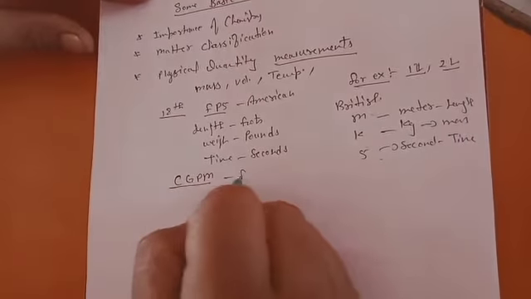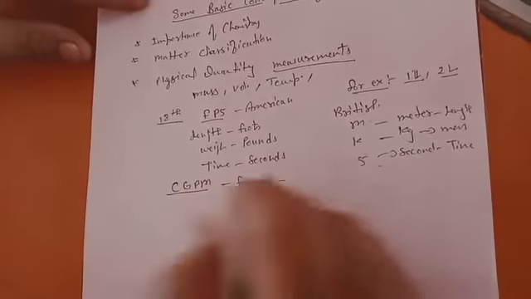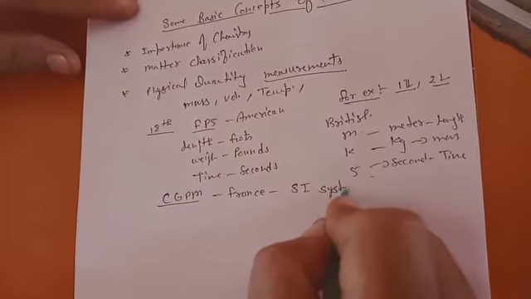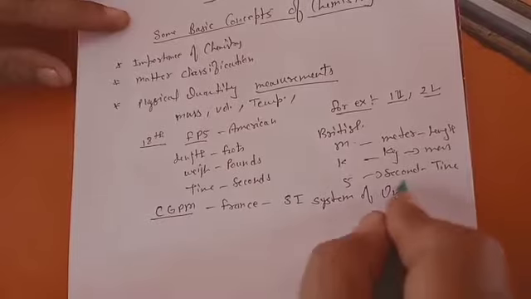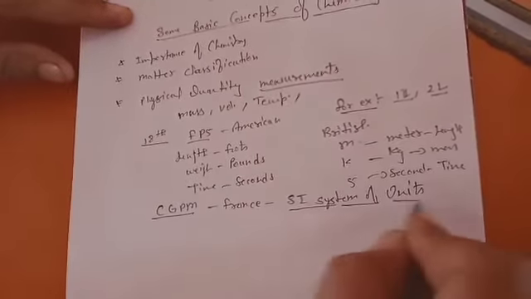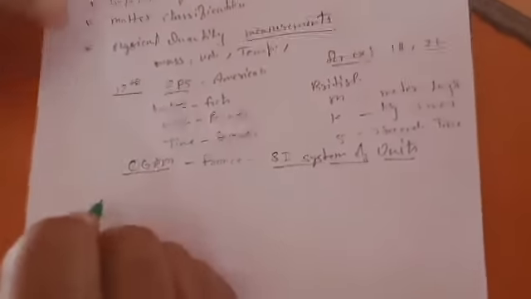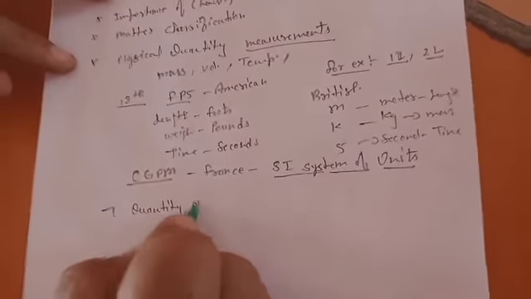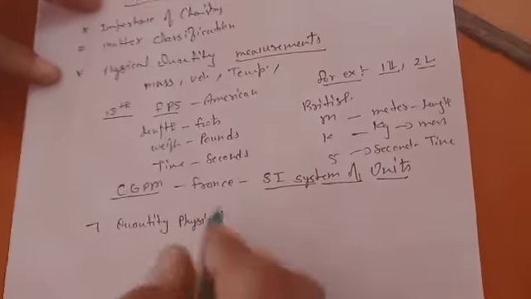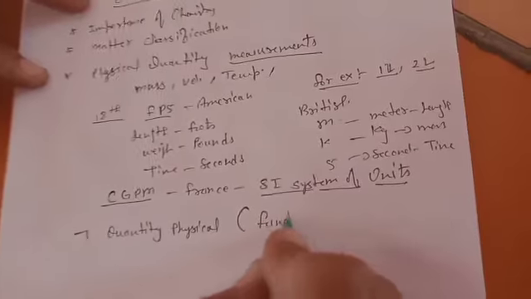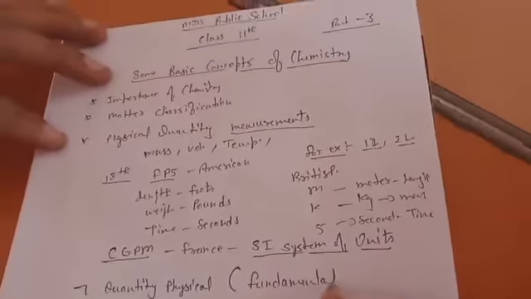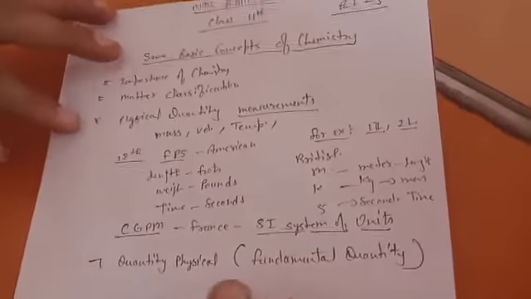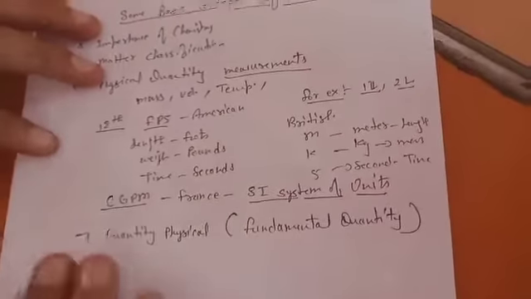It happened in France particularly, and it formed the SI system of units, which enlisted seven physical quantities as fundamental quantities. That is to say, you have to learn these seven fundamental quantities.